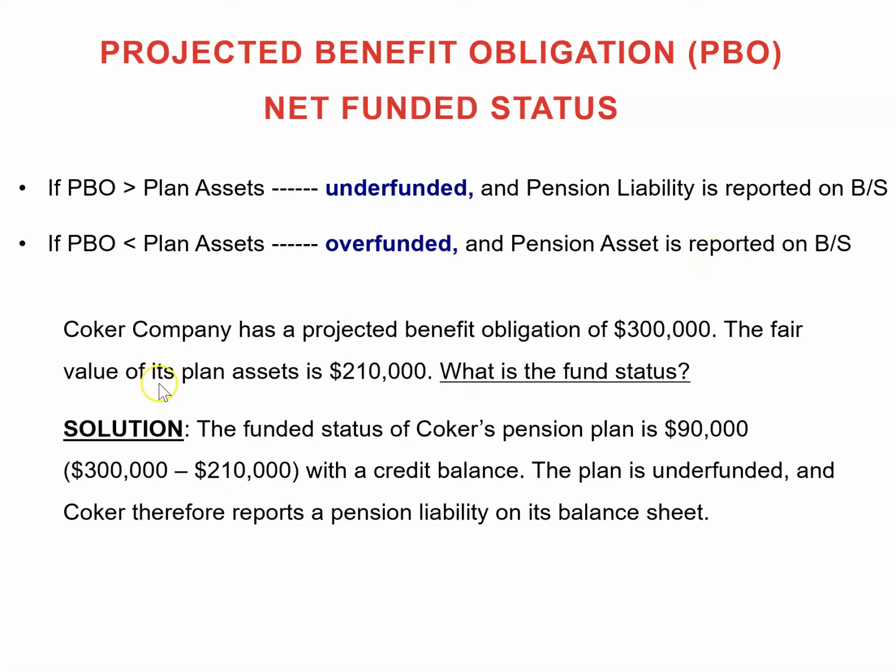Let's see a quick example. Coker Company has a projected benefit obligation of $300,000. The fair value of the plan assets is $210,000. So of course it is underfunded, because the PBO, or obligation or liability, is $300,000, but the fair value of the plan assets is $210,000. So it is underfunded by $90,000.